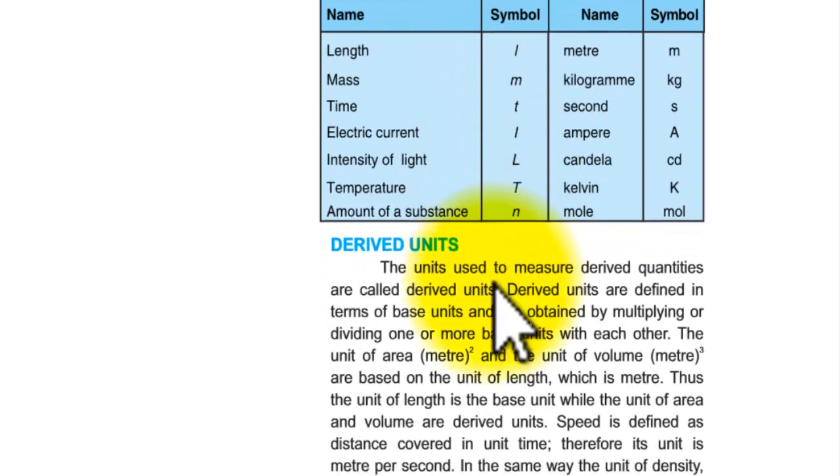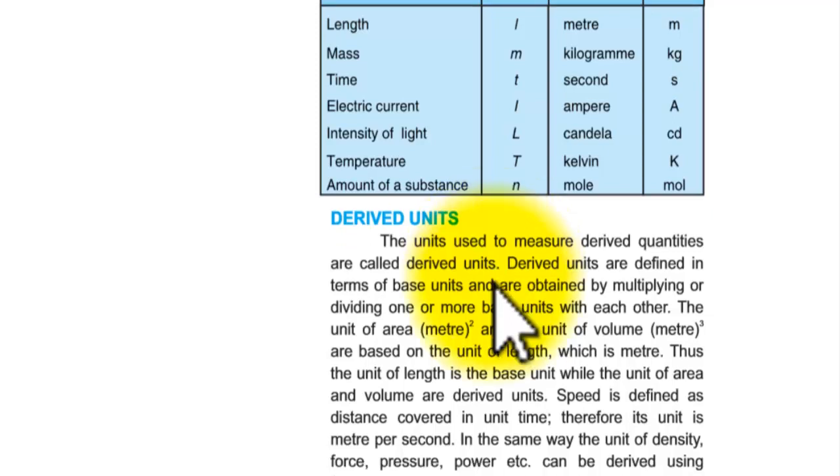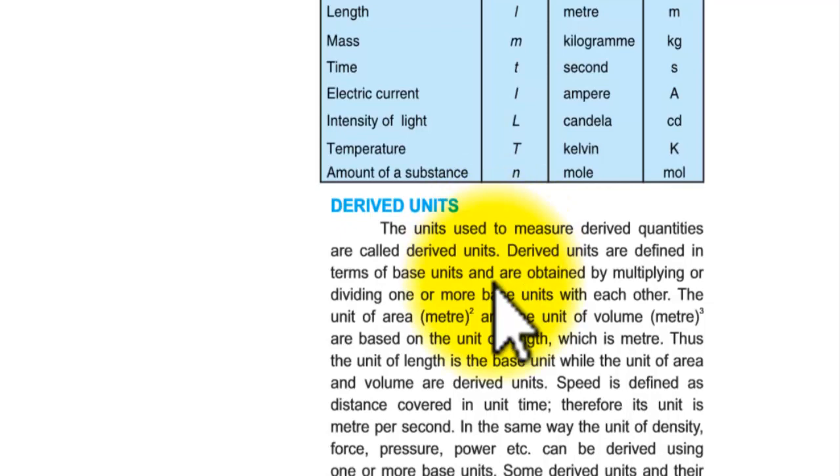Derived units. So now we can study derived units. The units used to measure derived quantities are called derived units. Derived units are defined in terms of base units, obtained by multiplying or dividing one or more base units with each other. The units of area, m squared, and of volume, m cubed, are based on the unit of length, which is the meter. Thus the unit of length is the base unit, while the units of area and volume are derived. Speed is defined as distance covered in unit time, therefore its unit is meters per second.